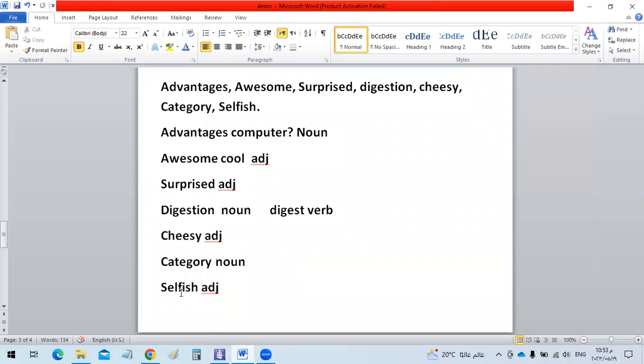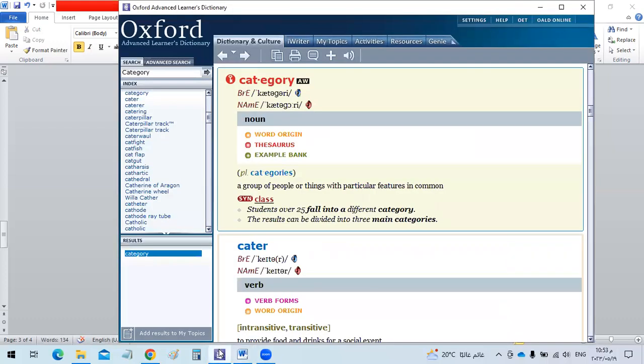The last one is selfish. It's an adjective which means that you are caring about yourself more than others. You don't care about others like yourself. You love yourself more than anybody else. So please don't be selfish, guys. You have to be helpful and you have to be awesome to others. Don't be selfish. You have to love others just as you love yourself.